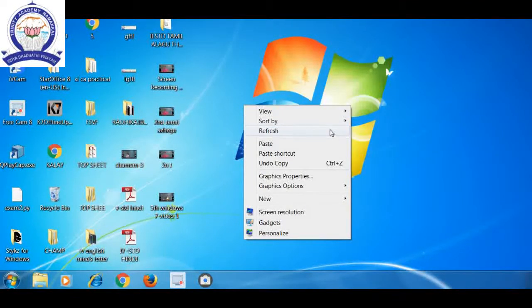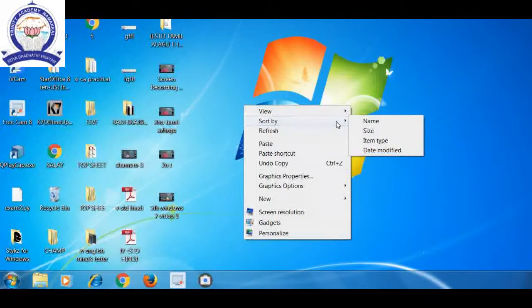What is meant by sorting? Arranging the icons. If you want to arrange the icons name wise, in alphabetical order, or size wise, some icons look small, some icons look big. That's what they are giving as options to us. Okay, children.